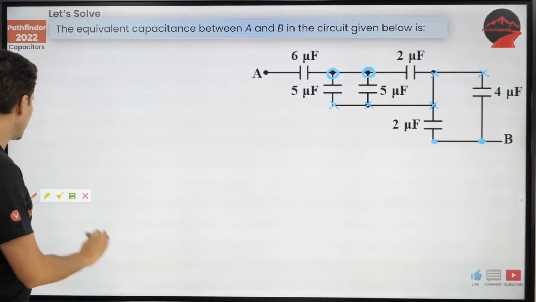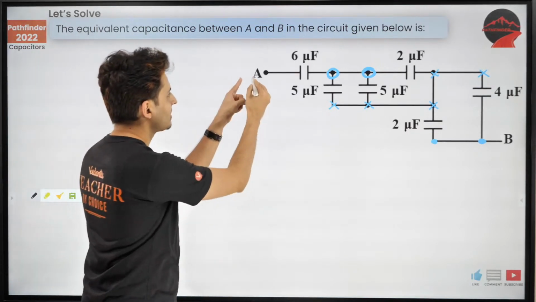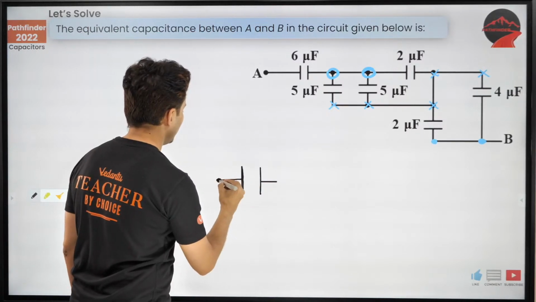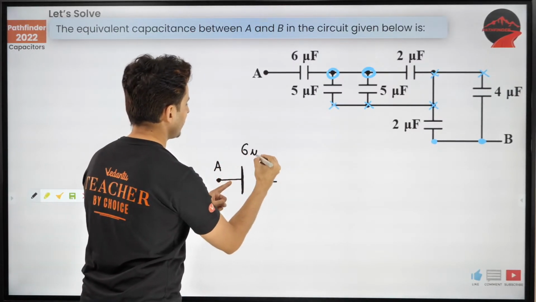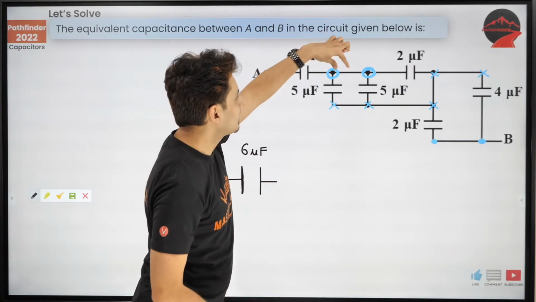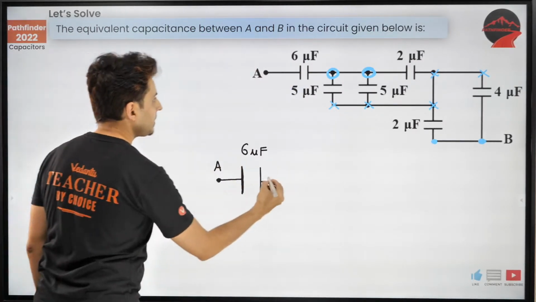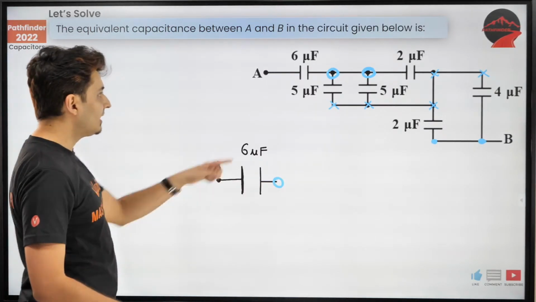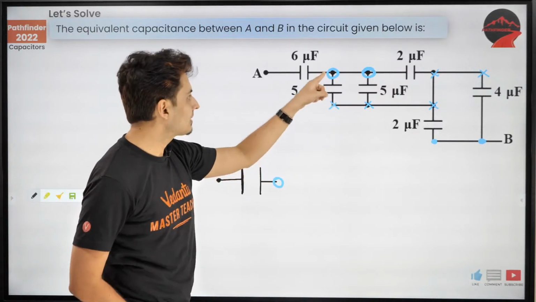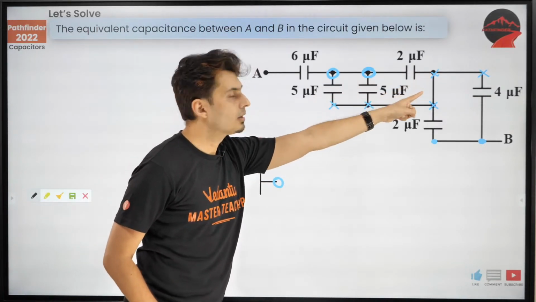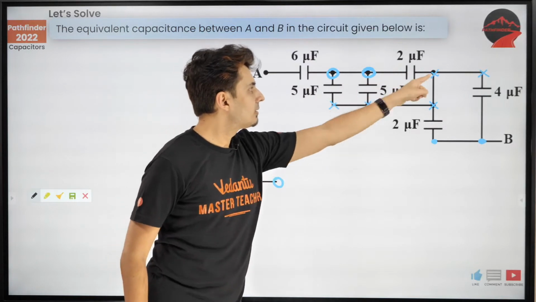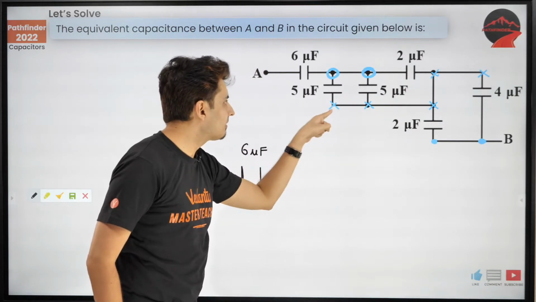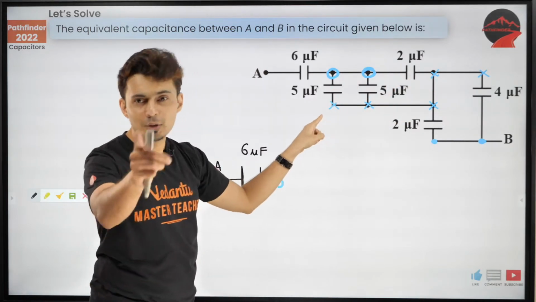Let's try and draw an equivalent circuit and see what happens. Start from A. There we go. So this is end A. The first capacitance is 6 microfarad. Next, these are the 2 points that I get. I'll just show a circle so that you know what we are trying to do. From that circle, I have 3 capacitors, 1, 2, 3. 3 capacitors, and all of them are at the same potential on the other side. Do you guys see that?